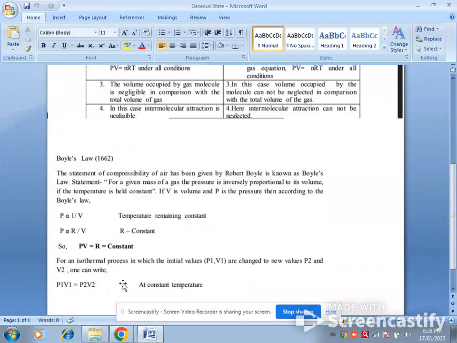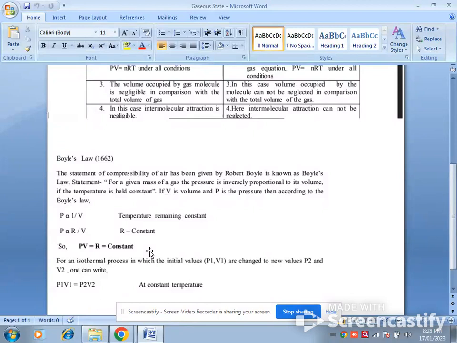For an isothermal process in which the initial values P1, V1 are changed to the values P2 and V2, this can be written as P1V1 = P2V2 at constant temperature.